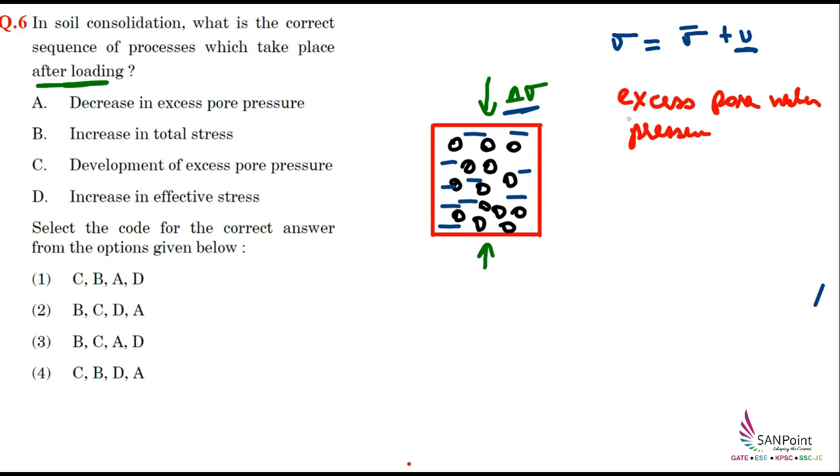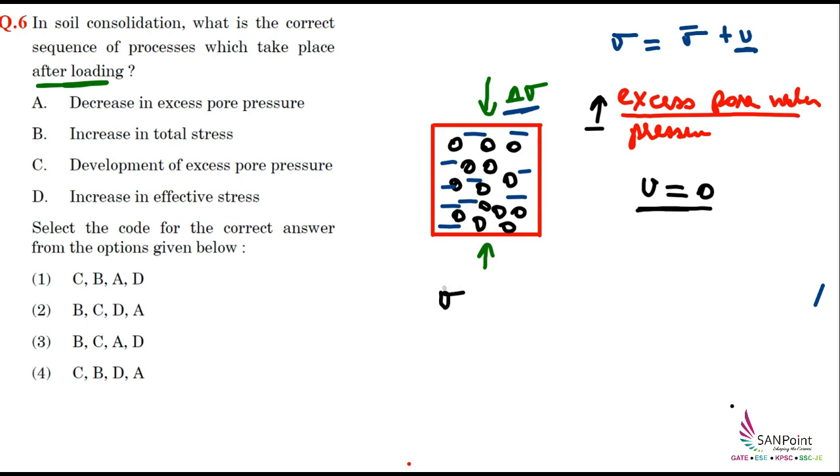So initially the excess pore pressure was developed, and then this excess pore pressure will start decreasing with time. Finally a stage will come when the U value will become equal to 0. So initially excess pore pressure was developing, that means this value was increasing, and later this value starts decreasing and it will achieve a value of 0.